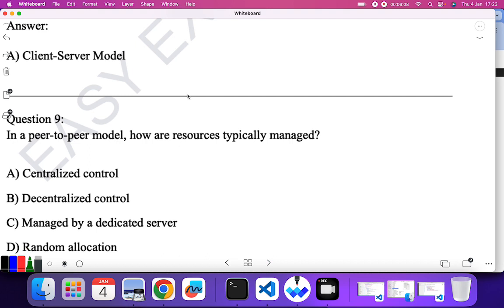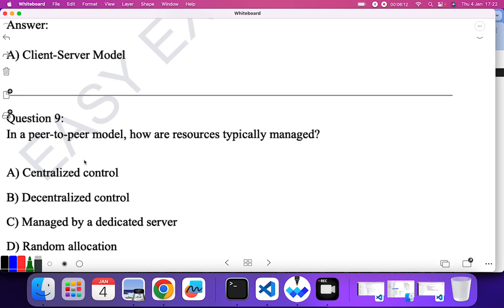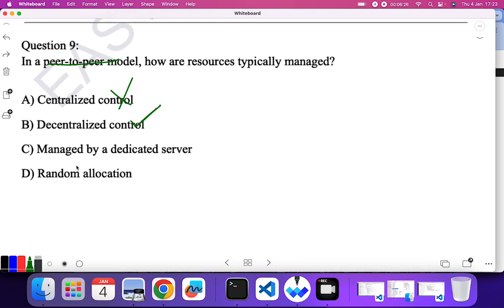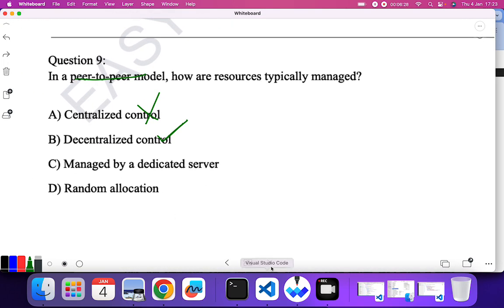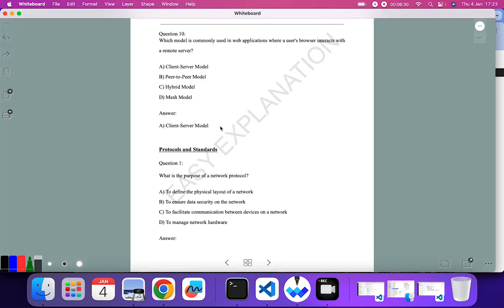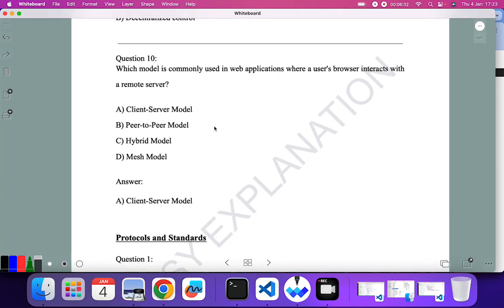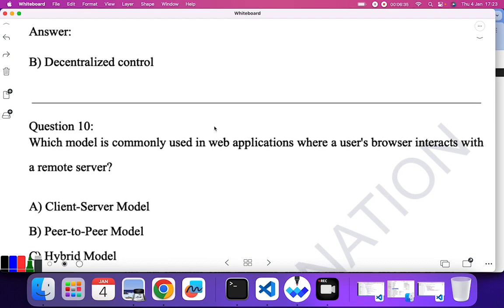In peer-to-peer network model, how are resources typically managed? Okay, so who is going to manage these resources in peer-to-peer? Centralized control? No. Decentralized control? Yes, peer-to-peer is a decentralized control. Managed by dedicated server? No. Random application? No. So decentralized control is the correct answer.